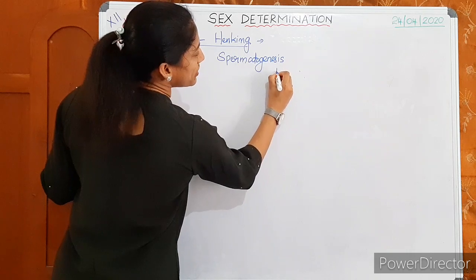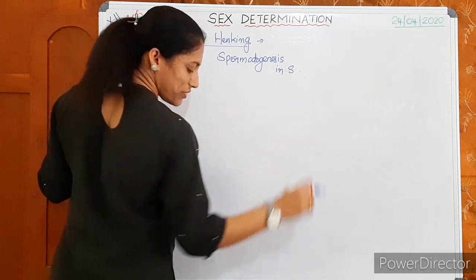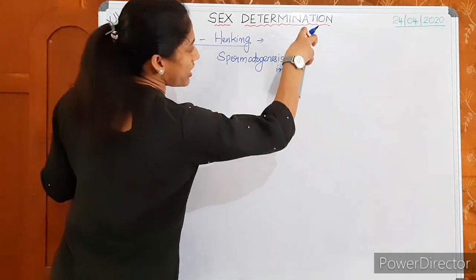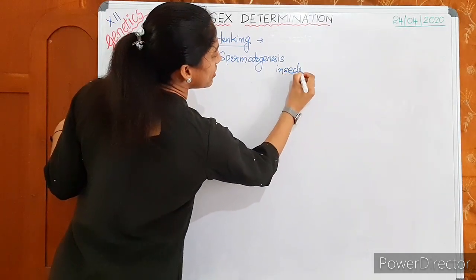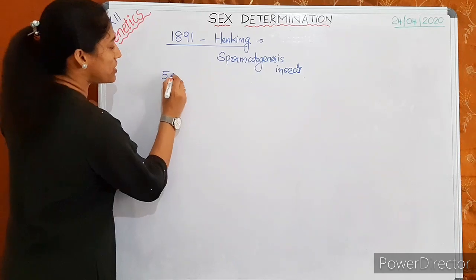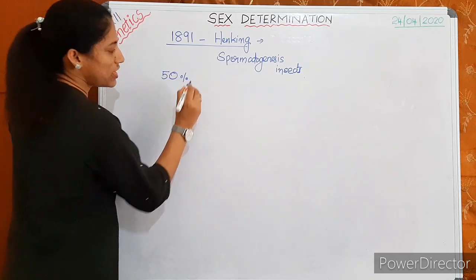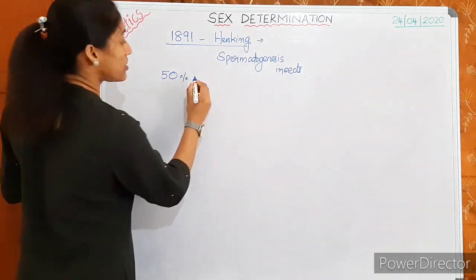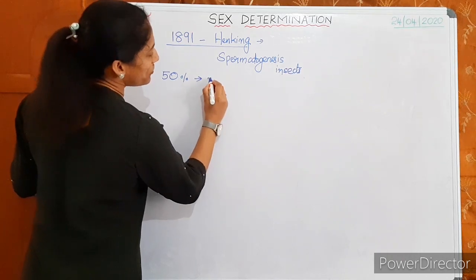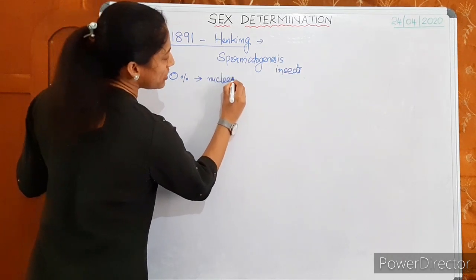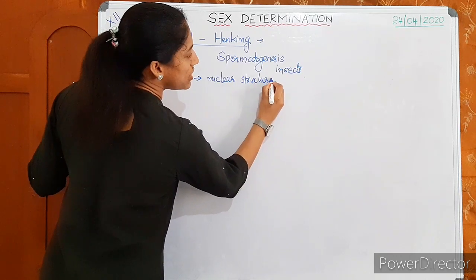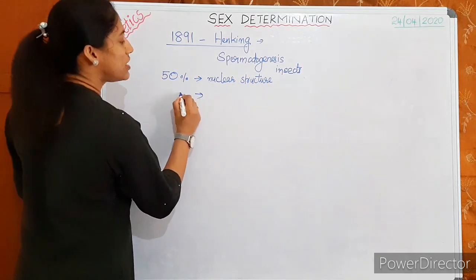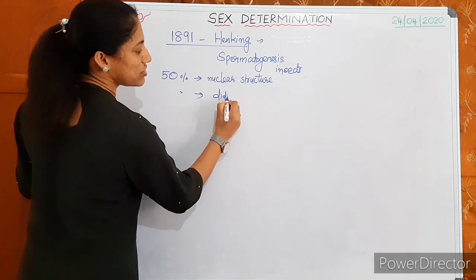He found that during sperm production, only 50% of sperms received a certain nuclear structure, whereas the remaining 50% didn't receive that structure.